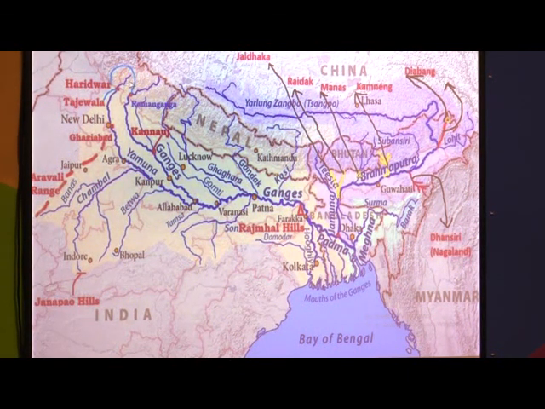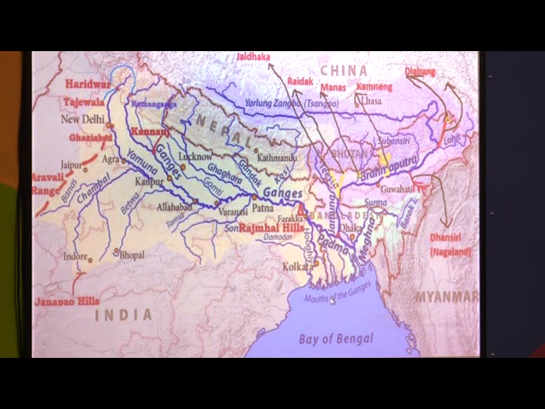See the drained area of the Ganga river in the map. Here in Haridwar, Gangotri glacier is the origin point of the Ganga river, and Ganga with its tributaries Yamuna, Betwa, Chambal, Tamsa, Son. These are the tributaries coming from the southern side, and from the northern side Ghagra, Gomti, Gandak, Kosi. These are the other tributaries which join the Ganga river from the northern side, and the Brahmaputra river also joins the Ganga river in Bangladesh.